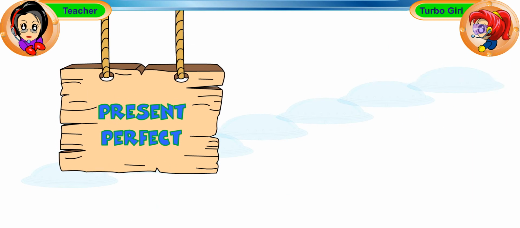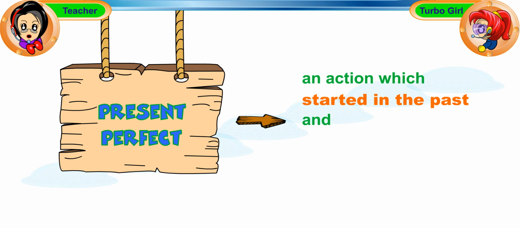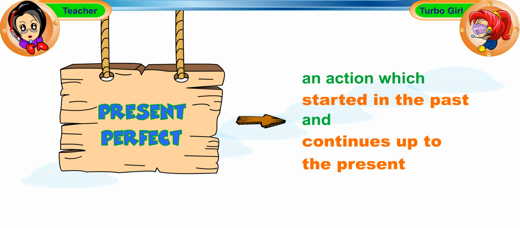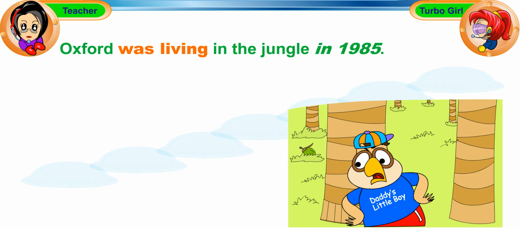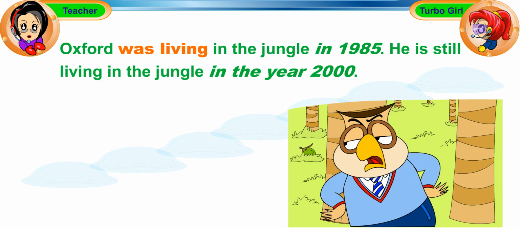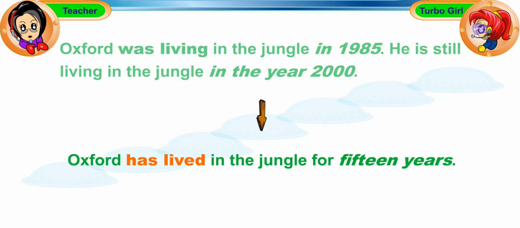We use the present perfect tense to talk about an action which started in the past and continues up to the present. For example, Oxford was living in the jungle in 1985. He is still living in the jungle in the year 2000. So we can say, Oxford has lived in the jungle for 15 years.